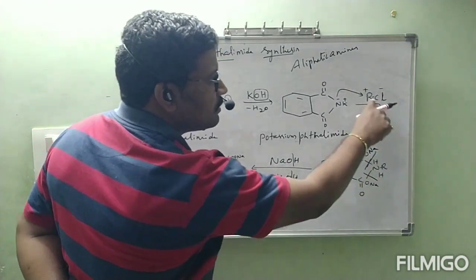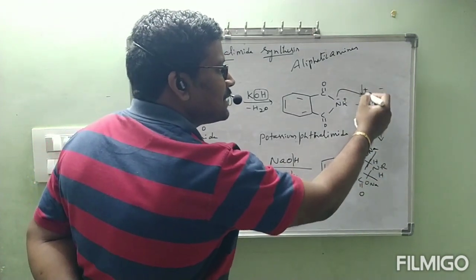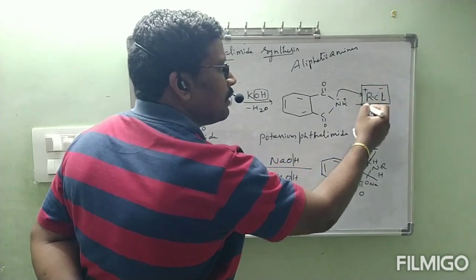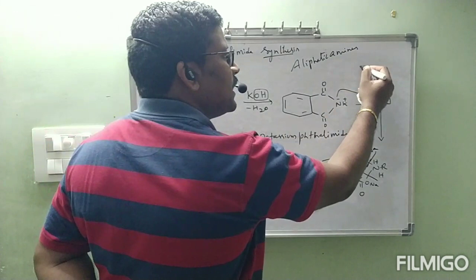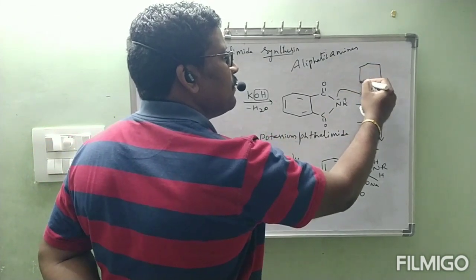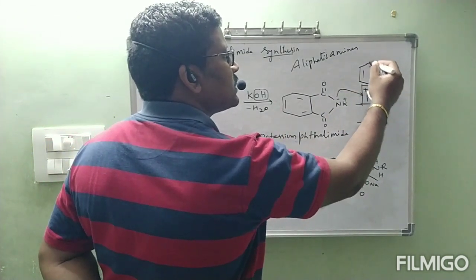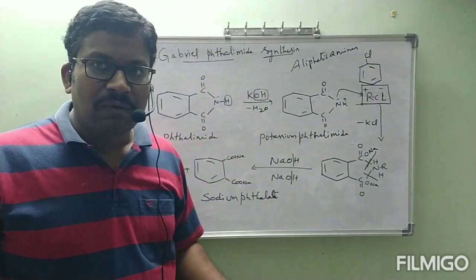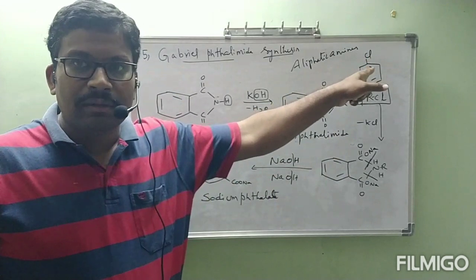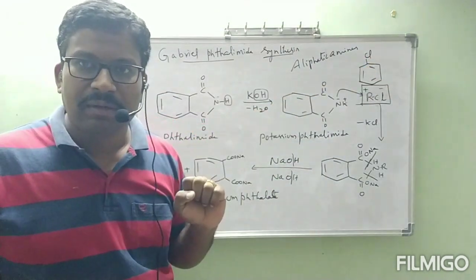This is obtained from here only, na? That means to obtain the aromatic amine, that substance we have to take C6H5Cl. Instead of RCl, we have to take aromatic chloride. Haloarene we have to take.